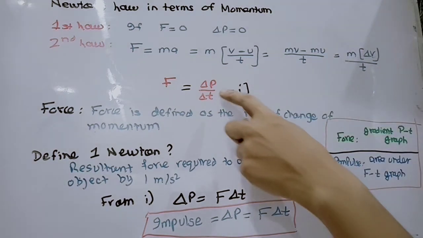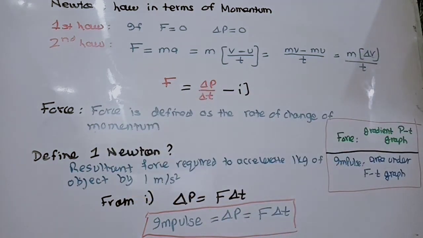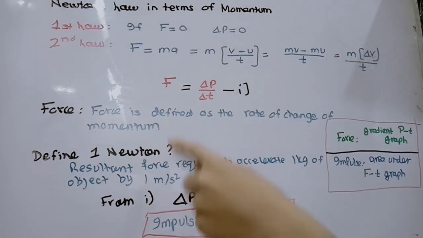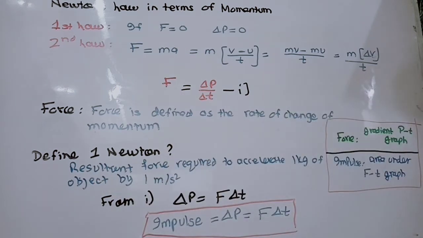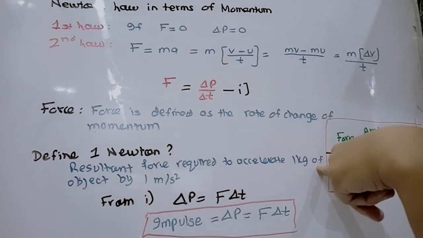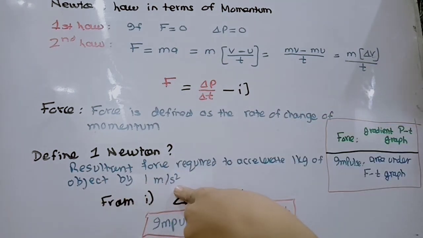So from here we can define force. Force is defined as the rate of change of momentum, and from here we can also define 1 Newton, which is the unit of force. We must define 1 Newton from F equals ma. So we must say that it is the resultant force required to accelerate a 1 kg object by 1 meter per second squared.